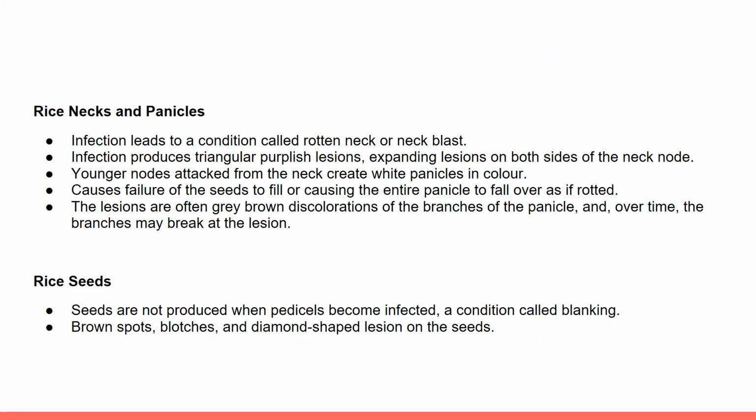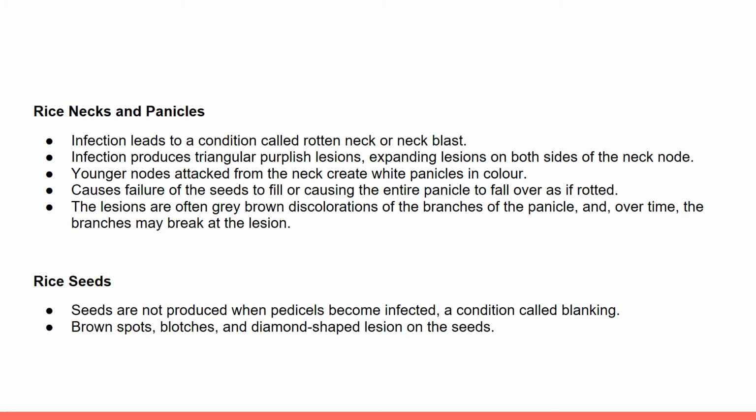Followed by symptoms on rice neck and panicles. Neck blast is the most damaging stage and may occur without significant damage to the leaves. The signs are more extreme in neck blast, marked by infection at the base of the panicle, which starts rotting. This infection leads to a condition called rotten neck or neck blast. Infection produces triangular purplish lesions and expanding lesions on both sides of the neck node, symptoms that are very harmful to the development of grain.